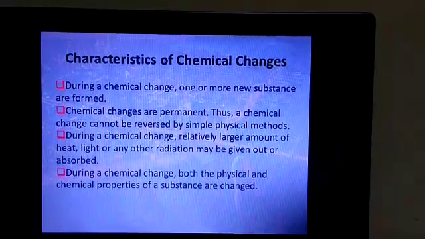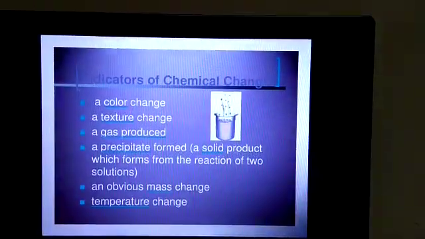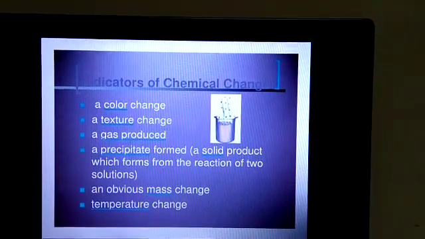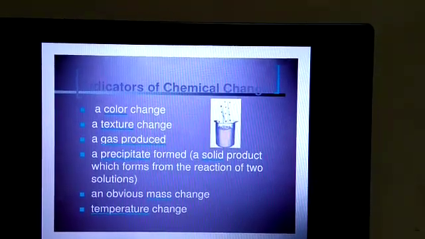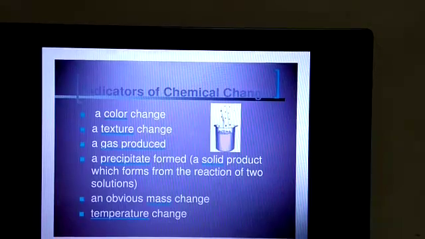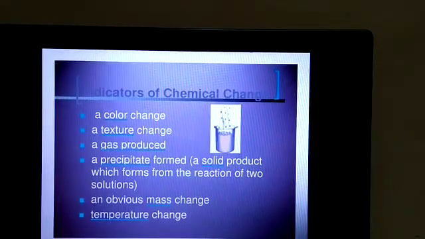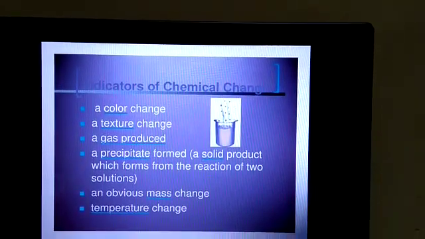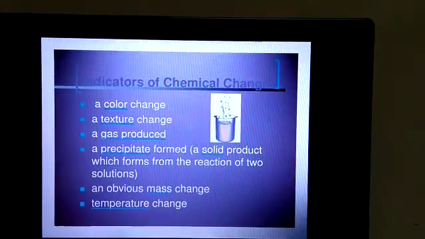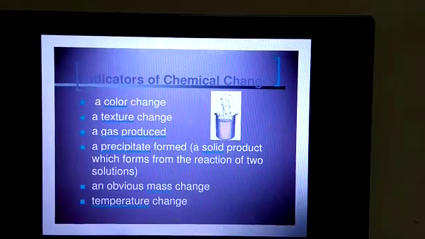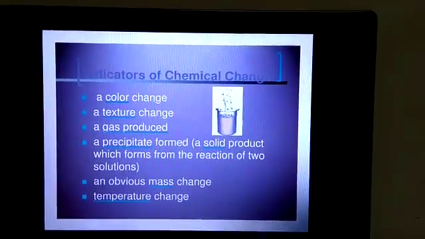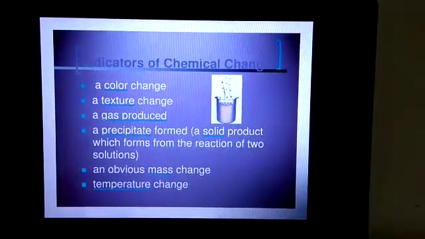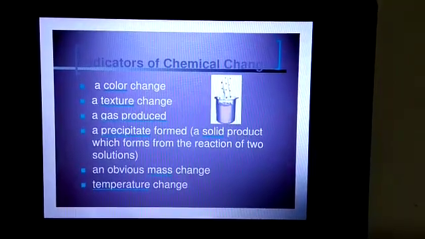So there are a few indicators which will help us identify whether a substance has undergone a chemical change or not. The first indicator is a color change. If any chemical change occurs, there will be a color change in the substance.